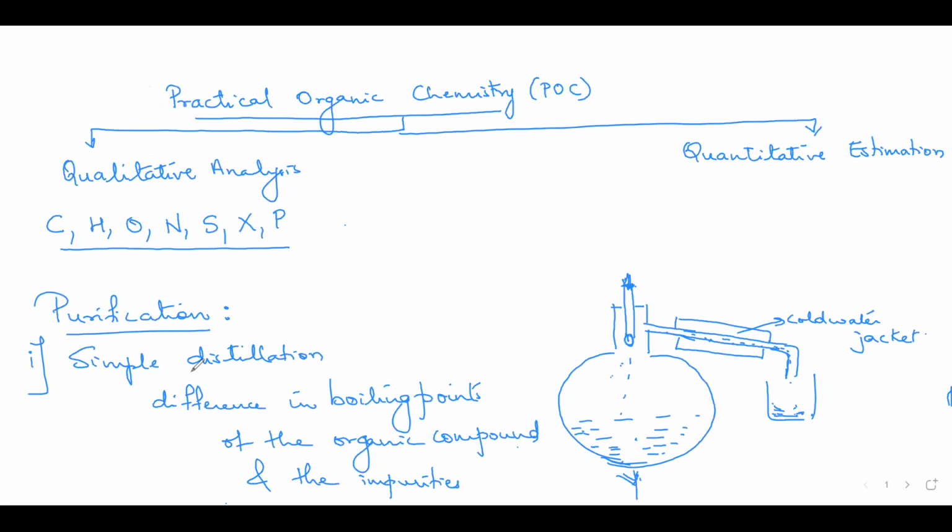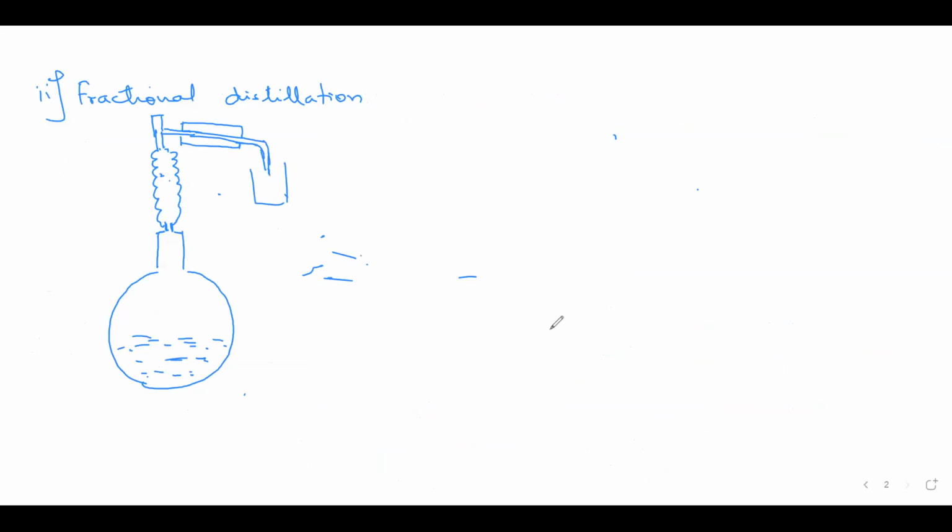In simple distillation, I can take an example of alcohol and water, say ethyl alcohol and water mixture. They can be separated by simple distillation. But if I take a mixture of, say, acetone and ethyl alcohol, the difference in boiling point for acetone and ethyl alcohol is around, I think, 15 to 16 degrees Celsius. So here you'll have to go for fractional distillation.